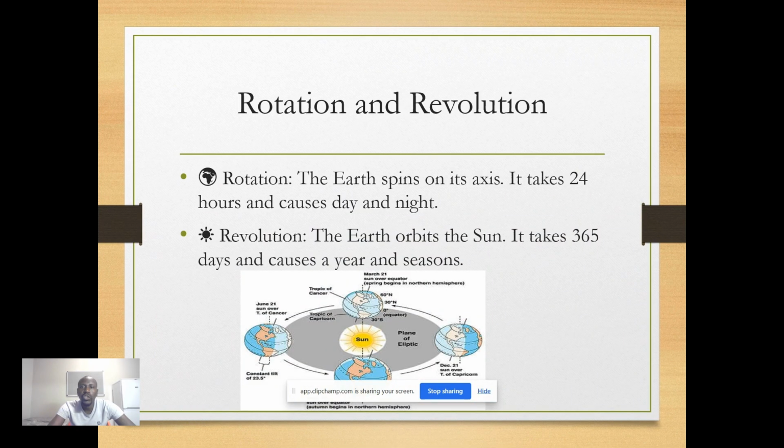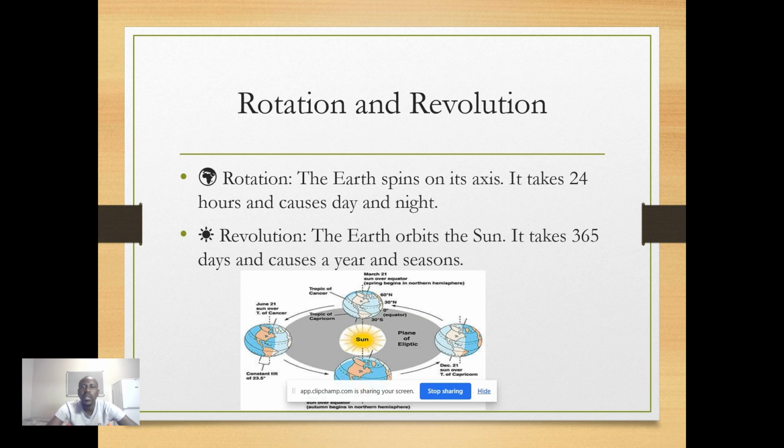Then we've got the rotation and the revolution. The rotation is when the Earth spins on its axis. It takes 24 hours and causes the day and the night. That's the Earth's rotation. Then on revolution, the Earth orbits the Sun. It takes 365 days and causes a year and the seasons.